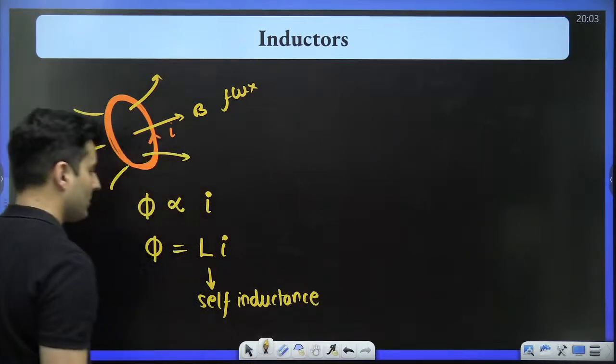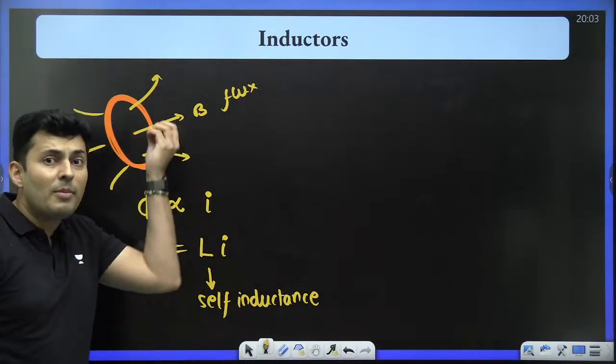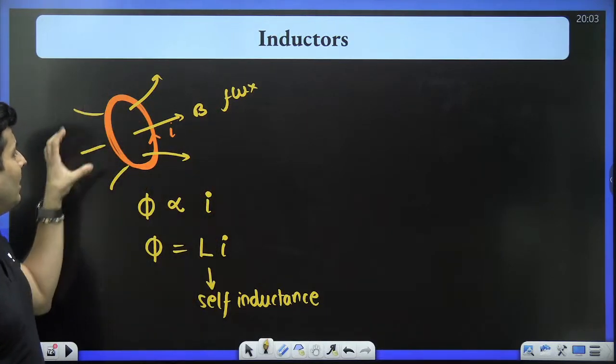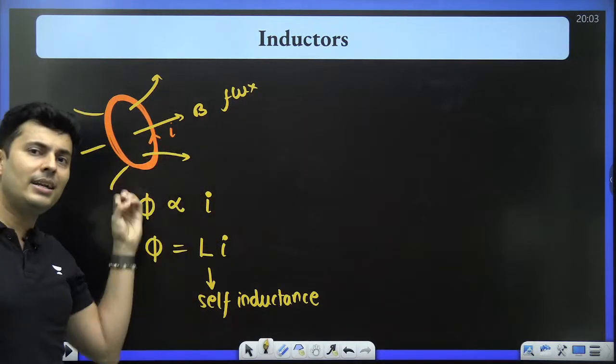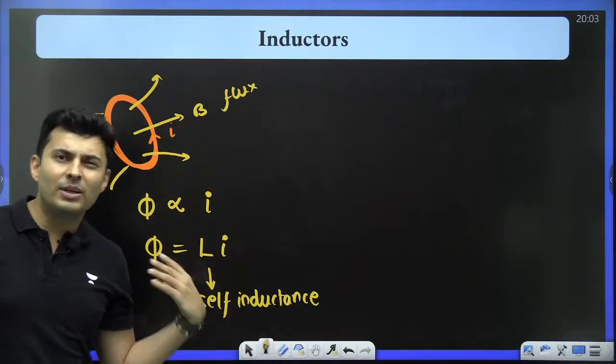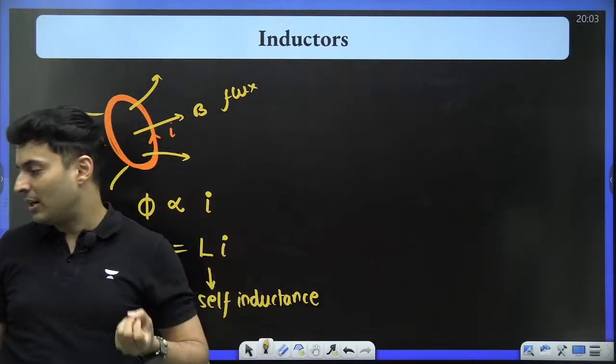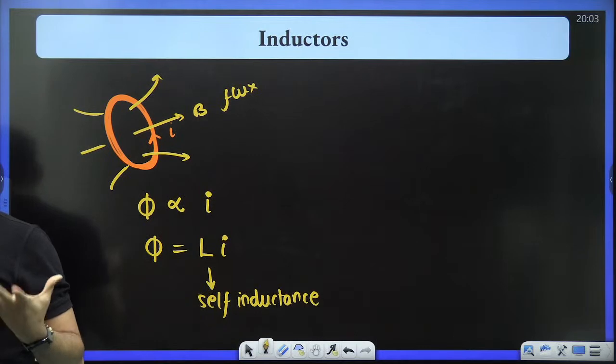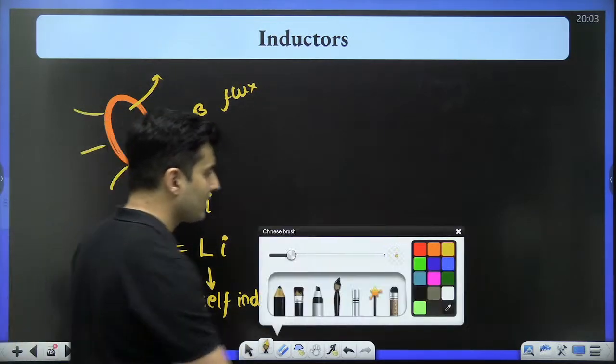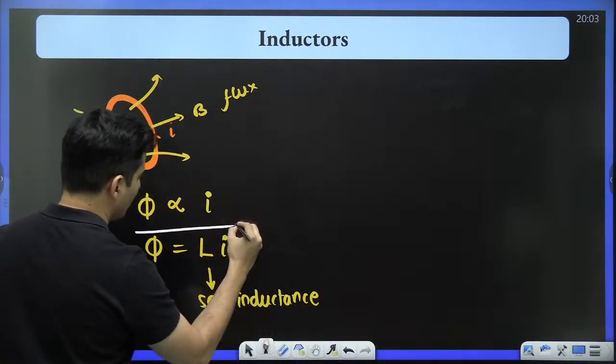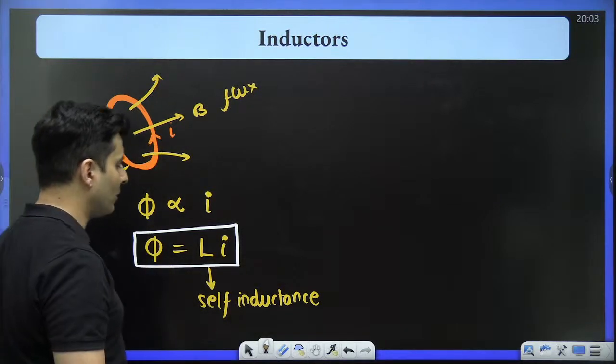Self-inductance, my dear warriors. The flux will be proportional to the current, because if you pass more current, more flux will be there. Less current, less flux. So that constant will be decided by the geometry, the shape and all of that. That is called the self-inductance. So that is one formula which you should know.